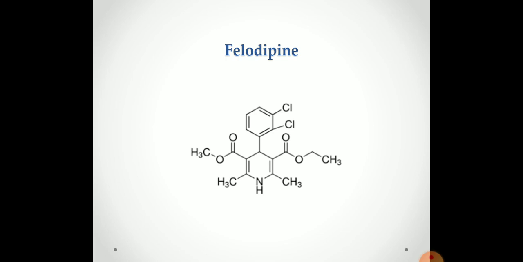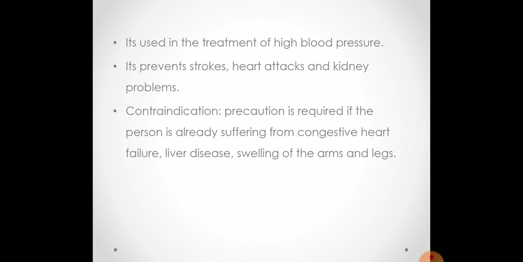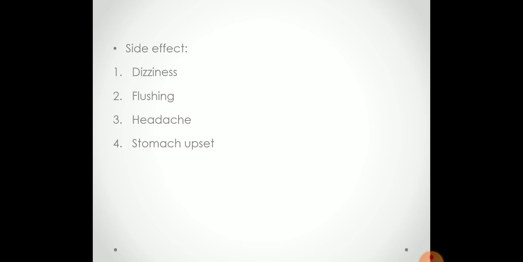Next drug is felodipine. It is used in the treatment of high blood pressure. It prevents stroke, heart attack and kidney problems. Precaution is required if the person is already suffering from congestive heart failure, liver disease, or swelling of the arms and legs. The side effects of this drug are dizziness, flushing, headache and stomach upset.